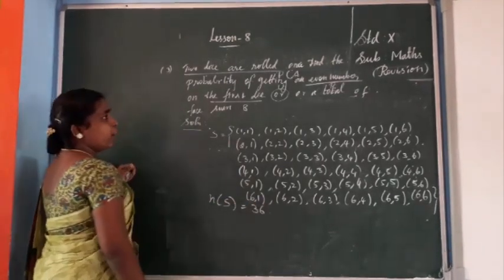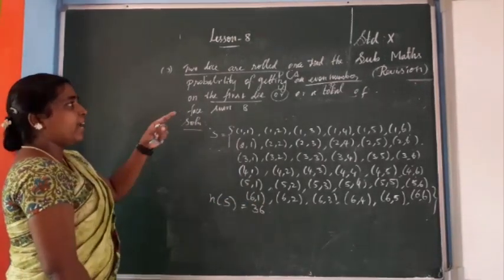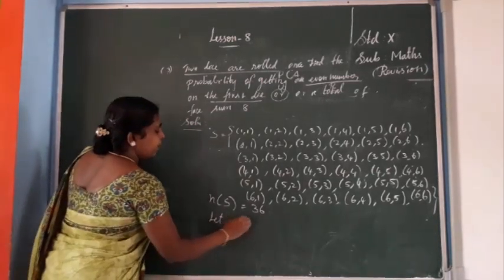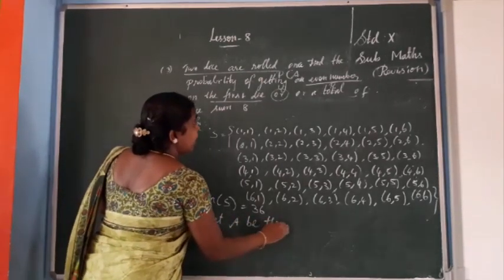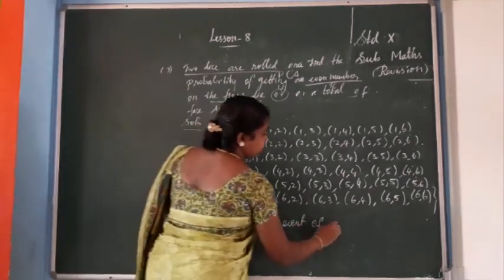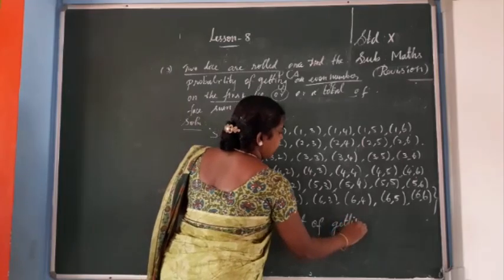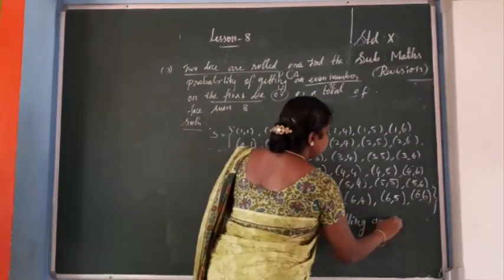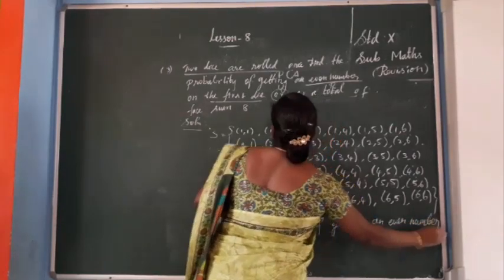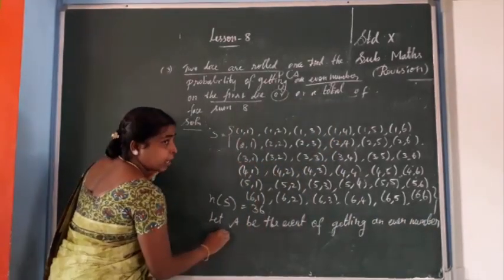That's it. Now, A is the event of getting an even number on the first die.